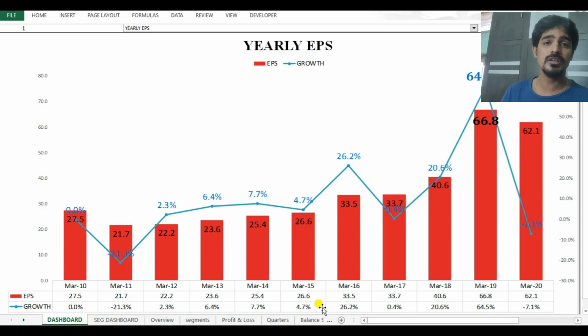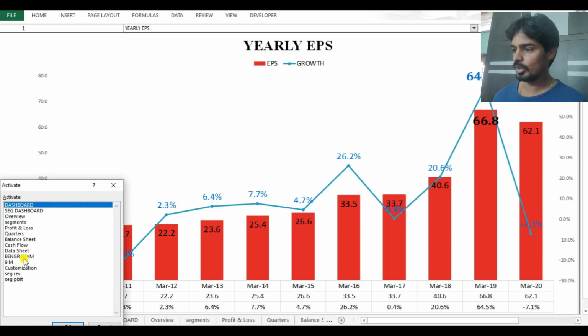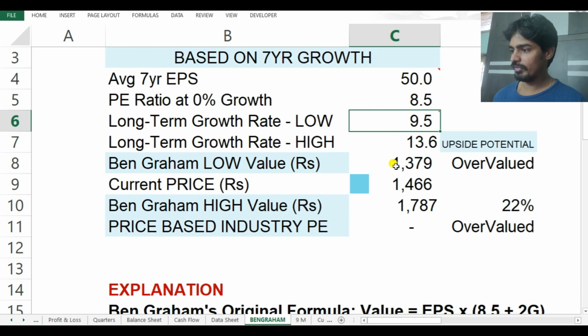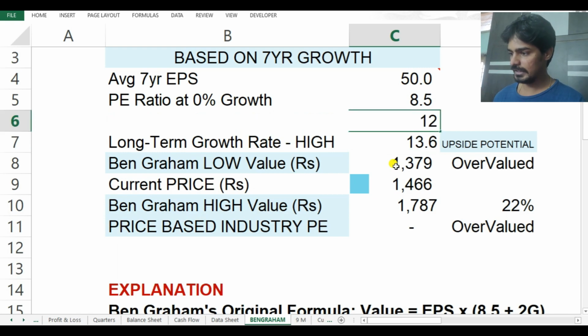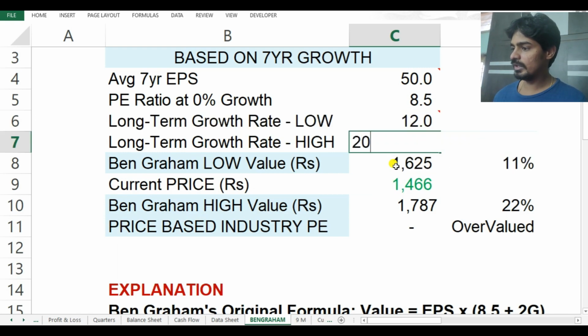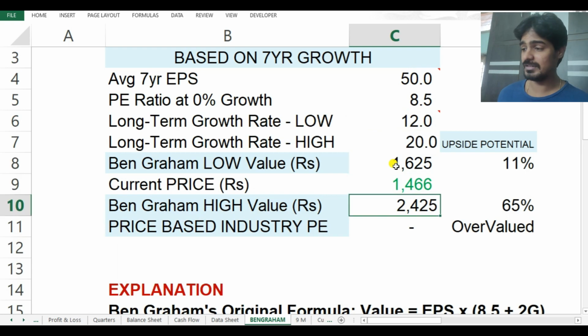So what we will do is make it an average. We will consider that 10-15% will be the average lowest growth, 12% as the lowest growth, and we'll put 20% as its highest growth. So we will change that in the Ben Graham model. Here it is 9.5, but I'll keep it as 12, and here I'll keep it as 20, by which you will get a value. It says that it is still undervalued.